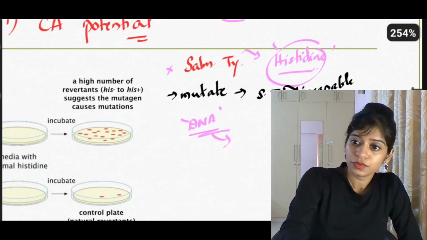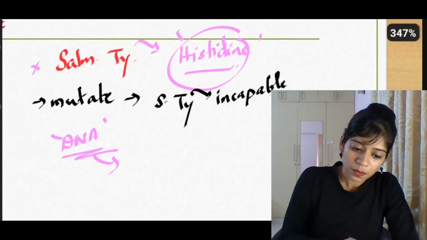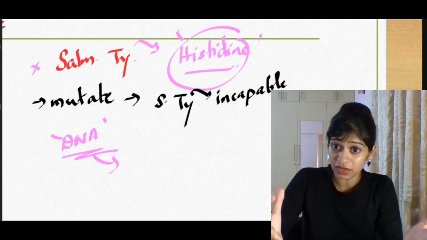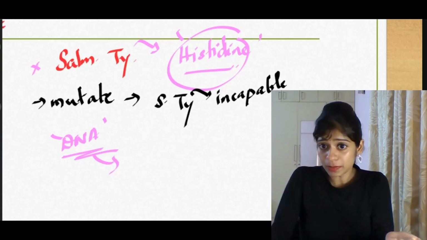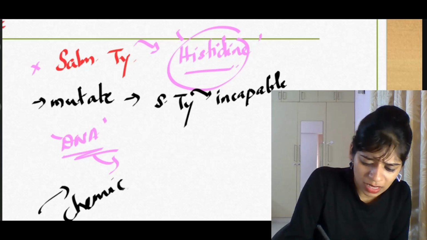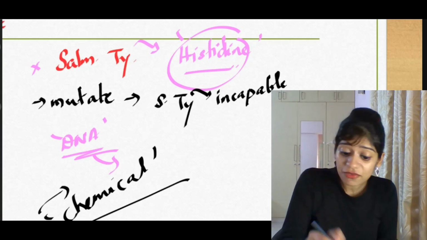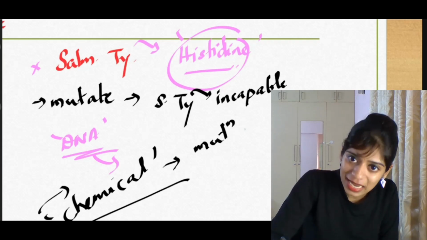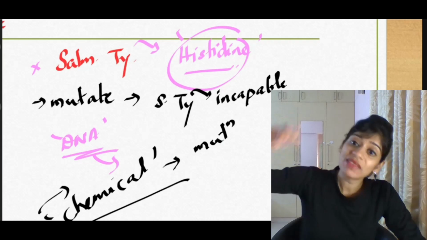Now, the concept here, listen to this part very carefully. This sad mutated form of Salmonella typhimurium that we created in the lab, which cannot produce its own histidine, cannot grow, cannot multiply. But suppose we got a chemical, and we add it to that bacteria, and if this chemical has the capacity to cause mutation in the DNA of that bacteria, then the bacteria can grow even without histidine.